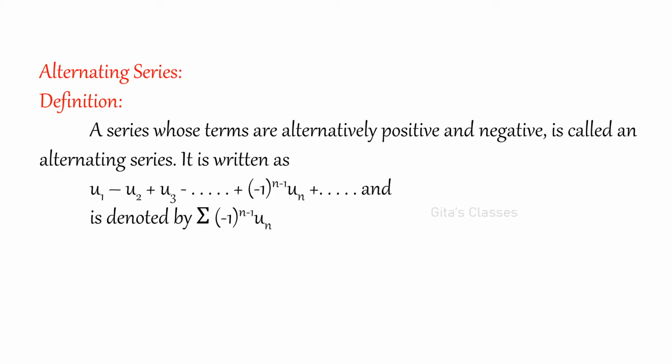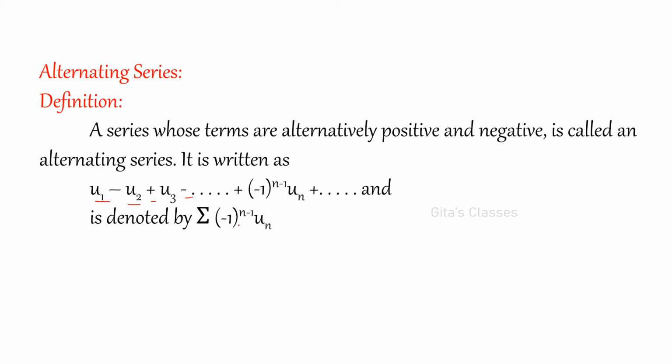Alternating series means, from the name itself you can understand, the terms will be alternatively positive and negative. So u1 minus u2 plus u3 minus u4 and so on. In general you can write (-1)^(n-1) u_n. If you want you can write (-1)^(n+1) u_n also, nothing wrong. So a series whose terms are alternatively positive and negative is called an alternating series.